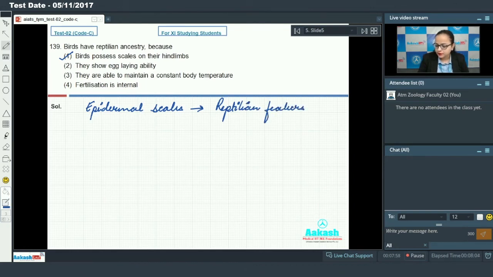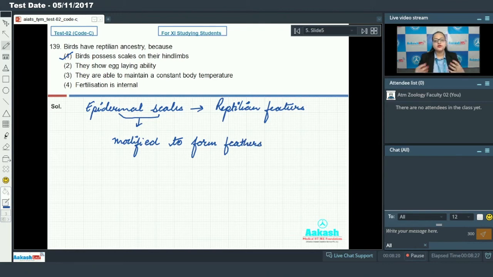And in birds what happens? These epidermal scales are modified to form feathers. You know that the 4 limbs of birds get modified to form wings, and wings are covered by feathers. But on their hind limbs, these epidermal scales are present, which provide evidence for their reptilian ancestry, making option first the answer for our question.